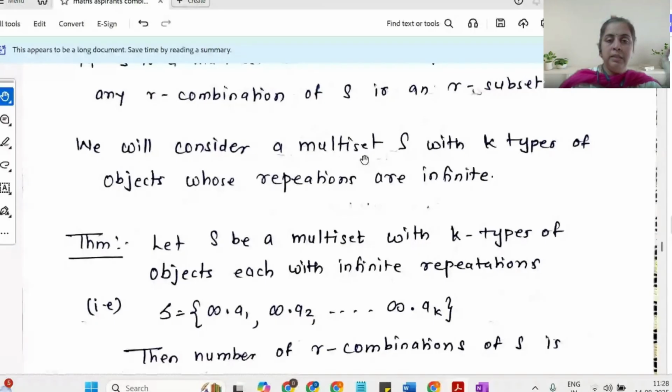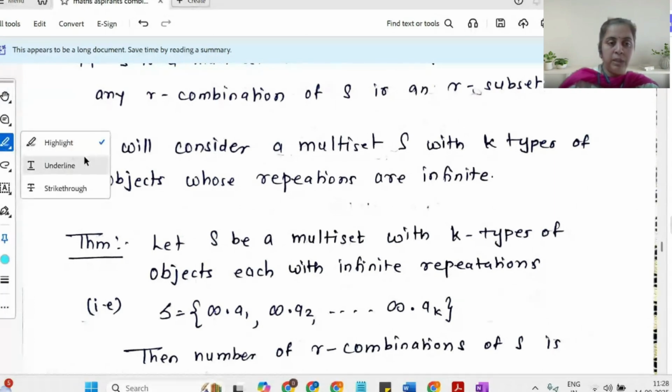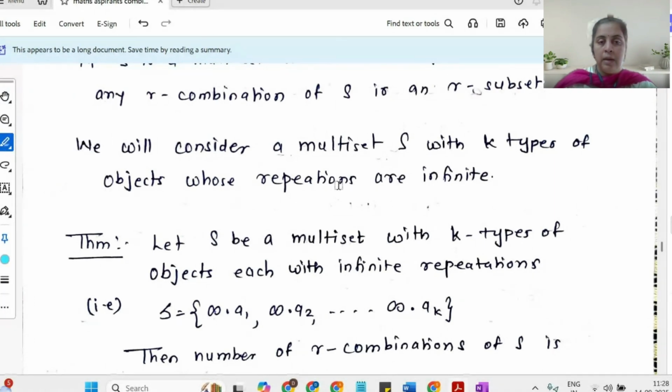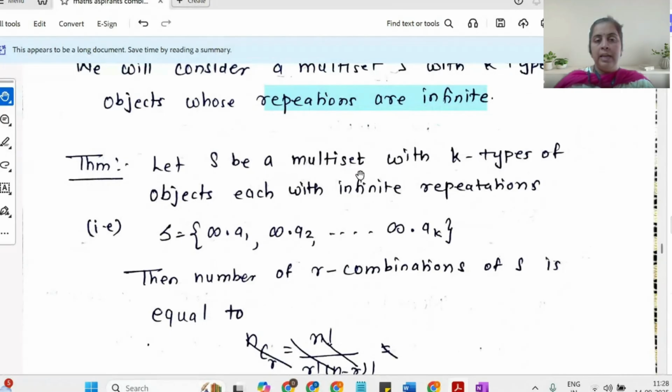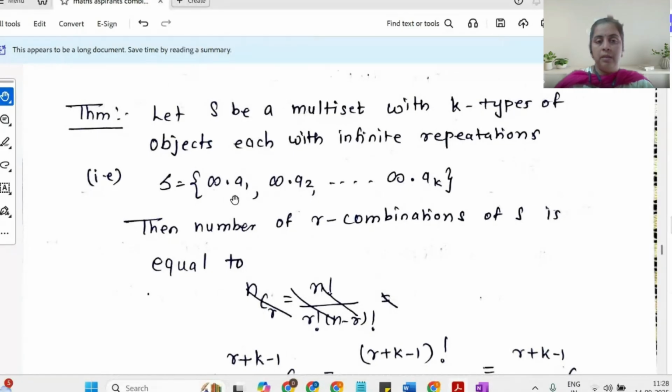We'll consider a multi-set S with K types of object and with infinite repetition. The point what I want to highlight over here is I'm going to consider a multi-set where the number of repetitions are infinite. And this is where you get some good questions. Okay, so here is a result which says that let S be a multi-set with K types of object, each with infinite repetition. So let us say S is equal to infinity times A1, infinity times A2, up to infinity times AK.